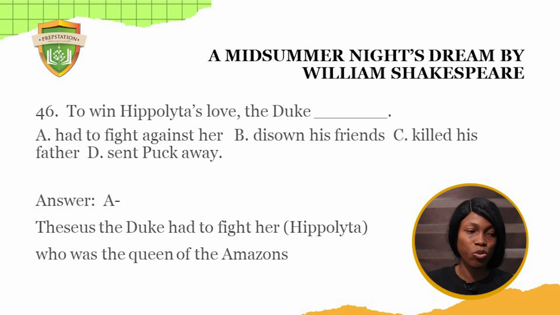D, sent Puck away. Now, Theseus is the Duke, and he had to fight Hippolyta, who is the queen of the Amazons, before he could win, to prove his love for her anyway. So he didn't disown his friends, and he did not kill his father, and he had no business with Puck. So the answer to the question is A.